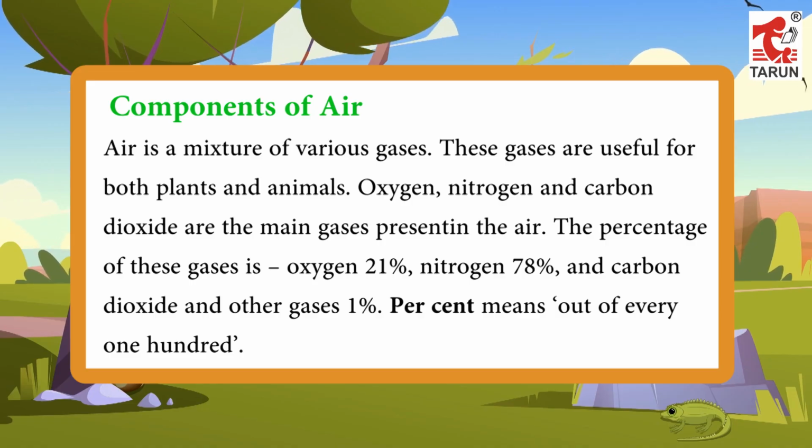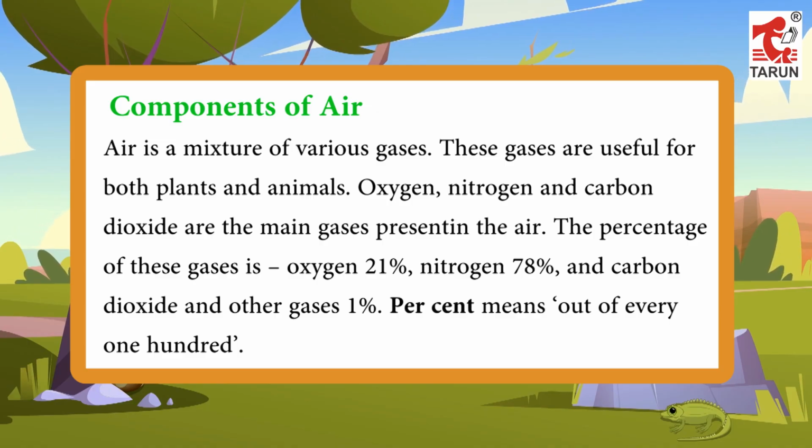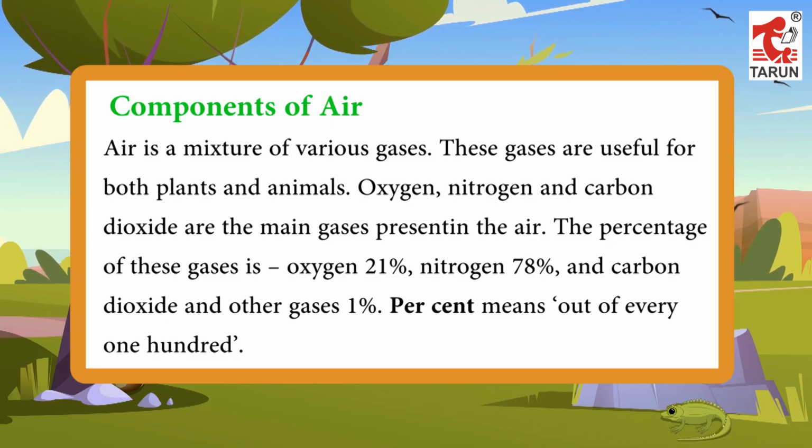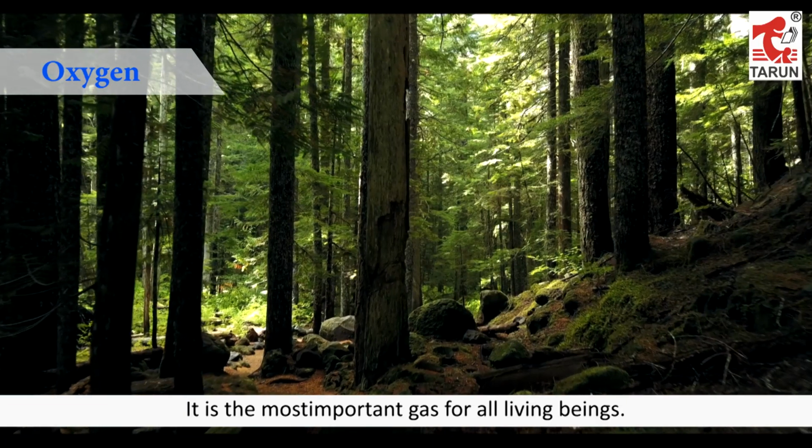These gases are useful for both plants and animals. Oxygen, nitrogen and carbon dioxide are the main gases present in the air. The percentage of these gases is oxygen 21%, nitrogen 78%, and carbon dioxide and other gases 1%. Percent means out of every 100. Oxygen. It is the most important gas for all living beings.